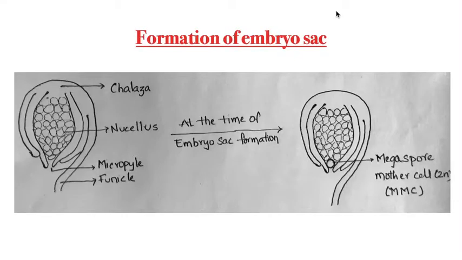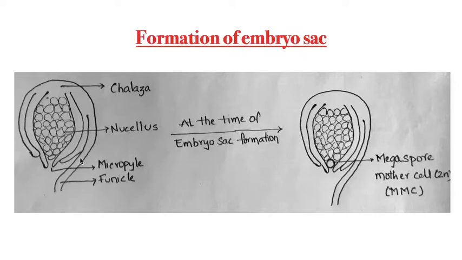Hello students. In the last video lecture, I explained the structure of ovule and various types of ovule and their examples. Today, I wanted to explain formation of embryo sac. In the given image, I have drawn an immature ovule. I will tell you what is the meaning of immature ovule.